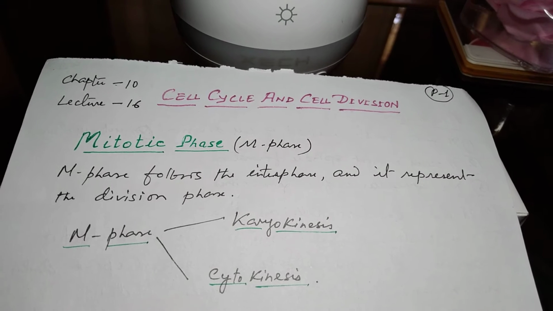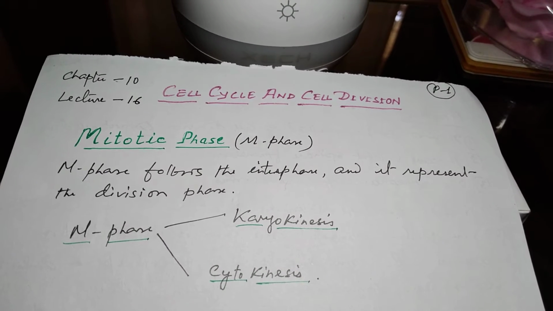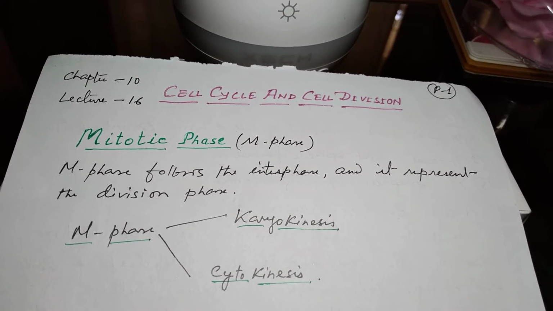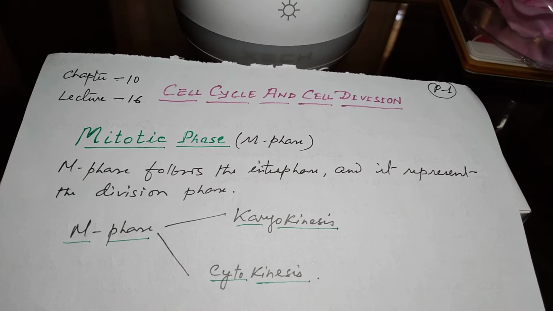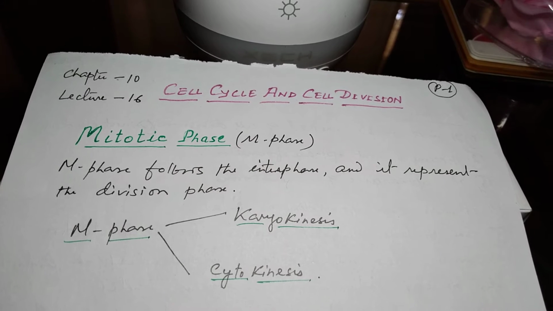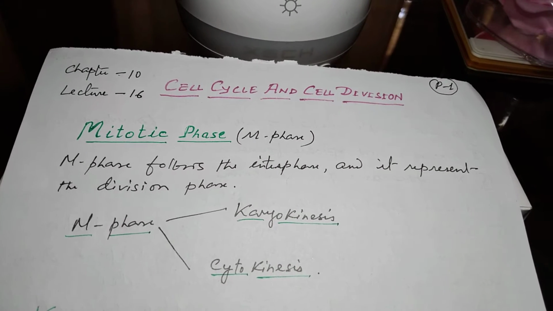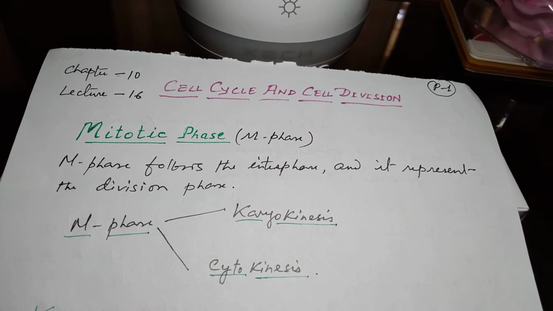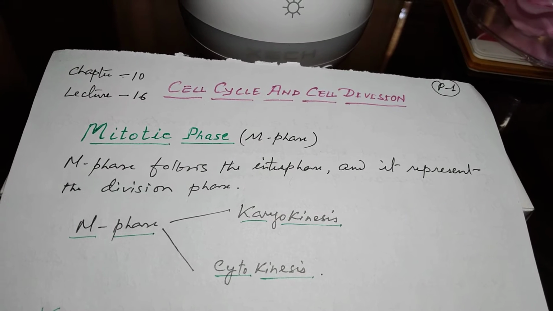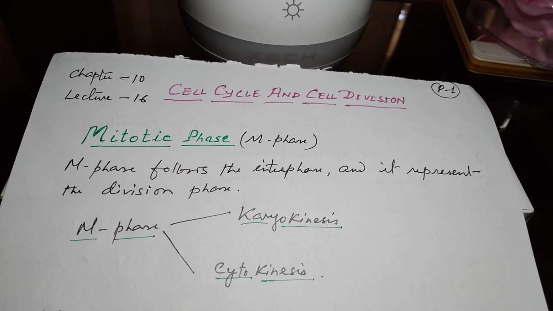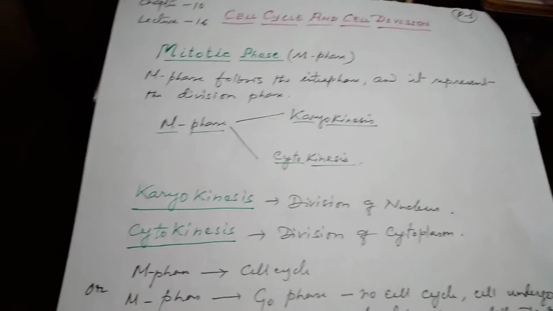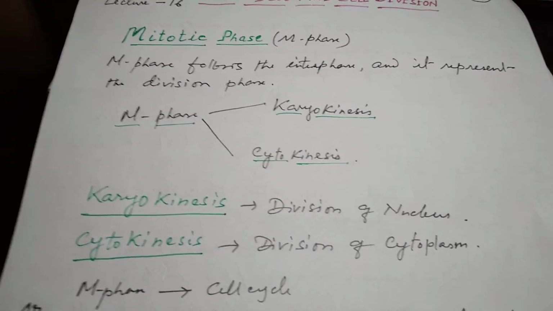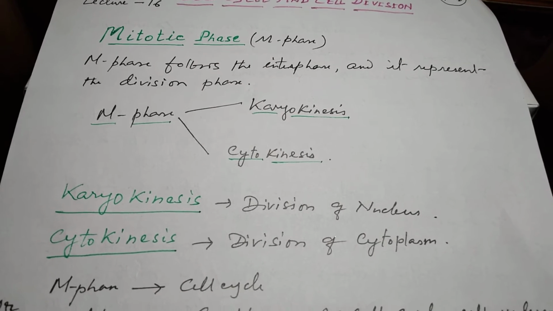Okay, students, so what is M phase? M phase is the division phase and it always occurs after the I phase. M phase has two stages. Number one is karyokinesis and number two is cytokinesis. Now, what is karyokinesis and what is cytokinesis?